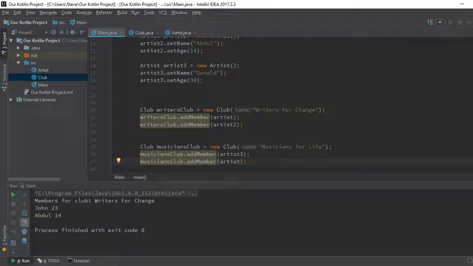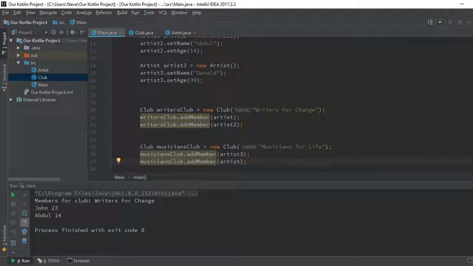So here, even though this guy is a writer, he's also an artist, and our addMember method is restricted to only artists, or children of artists. So how do we place this restriction now?